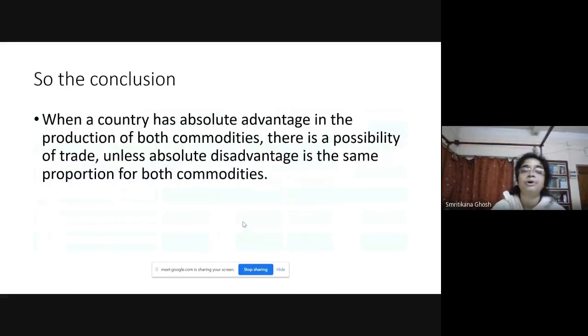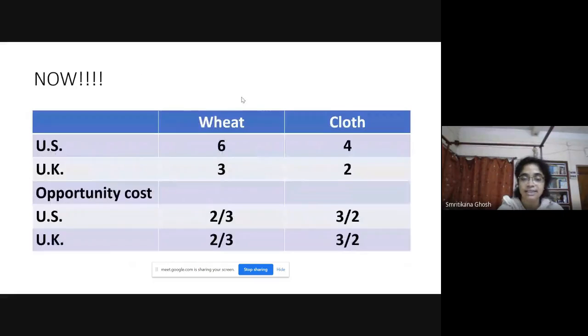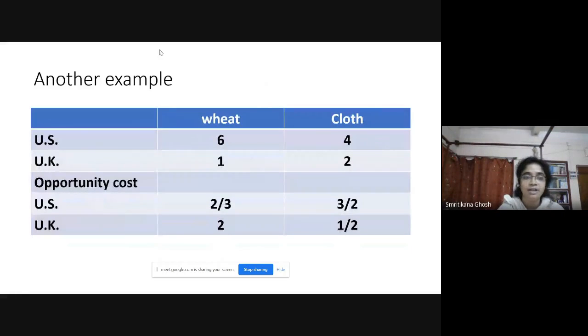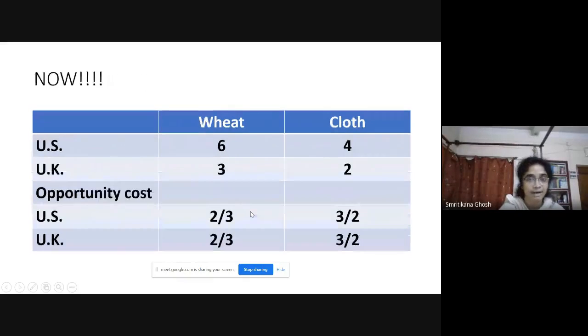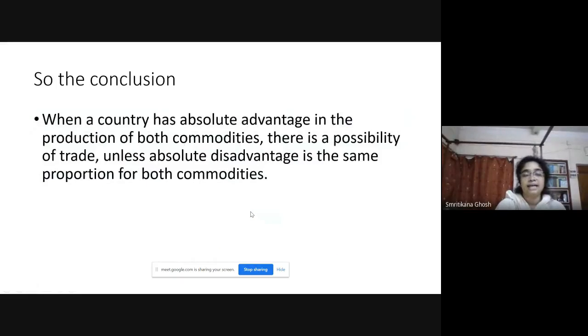So, what is the modified conclusion? We can say that when a country has absolute advantage in the production of both the commodities, there is a possibility of trade, as you can see here or here. If the country has absolute advantage over production of both the commodities, there is a possibility of trade. But not if the absolute disadvantage is the same proportion for both the commodities.